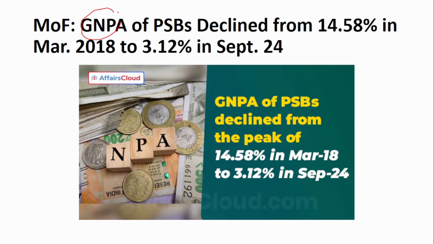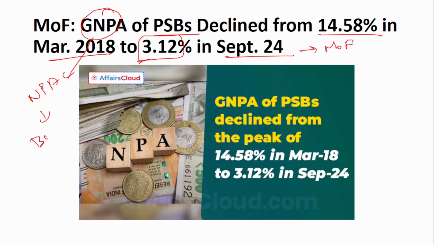Next is gross NPA of public sector banks declined from 14.58% in March 2018 to 3.12% in September 2024. So this data has been released by the Ministry of Finance. So we know that NPA is nothing but non-performing asset. So these are bad loans, which means that these are loans that do not repay their interest or principal.